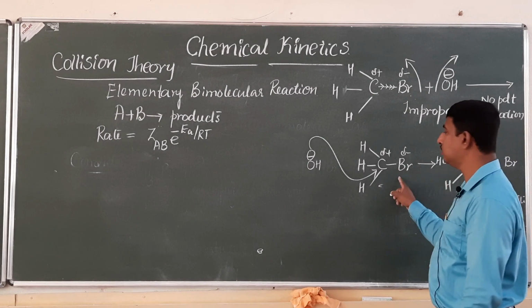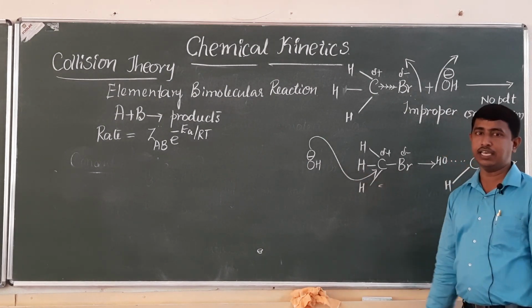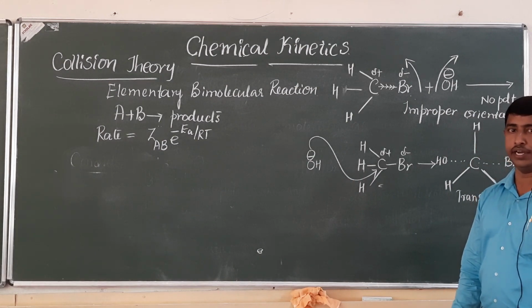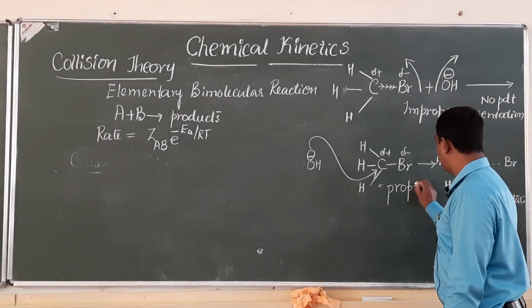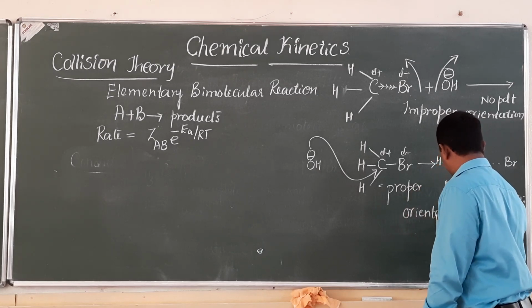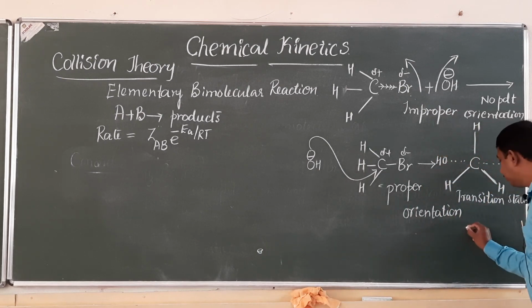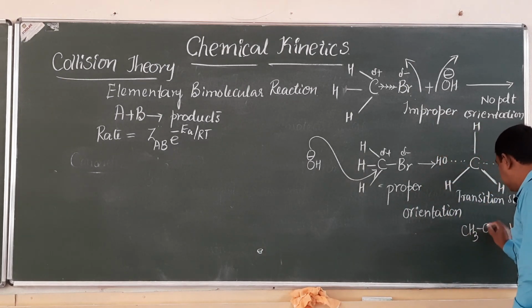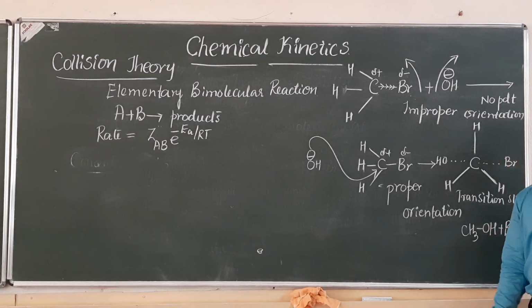See here, this is proper orientation. The nucleophile as well as the reactant are properly oriented. So since they are properly oriented, product formation takes place. That is methanol along with bromide ion.